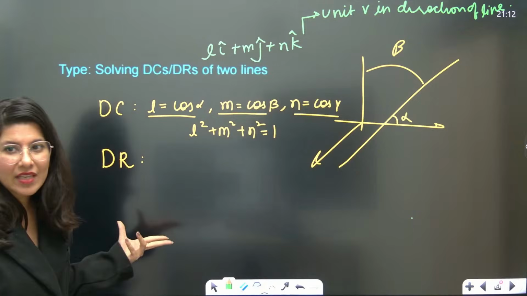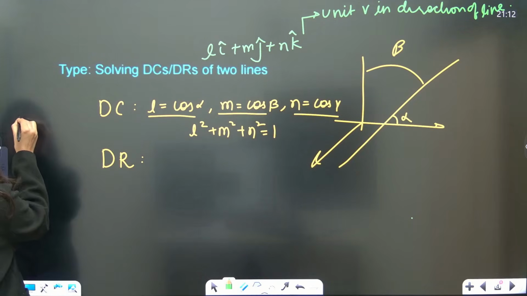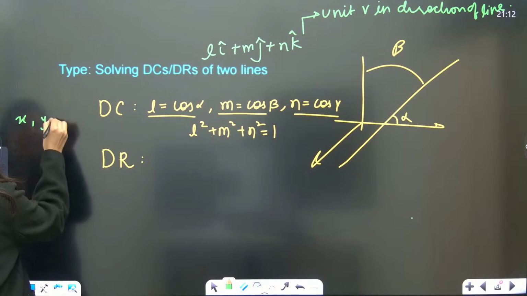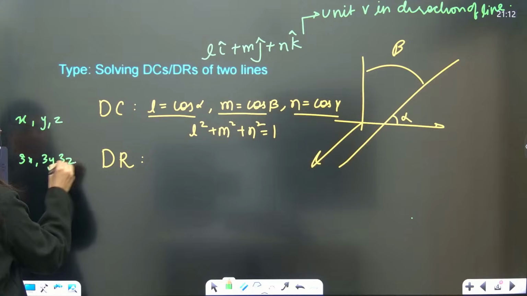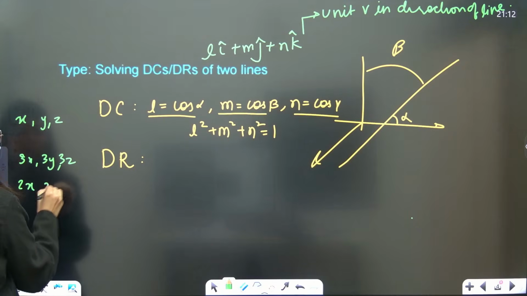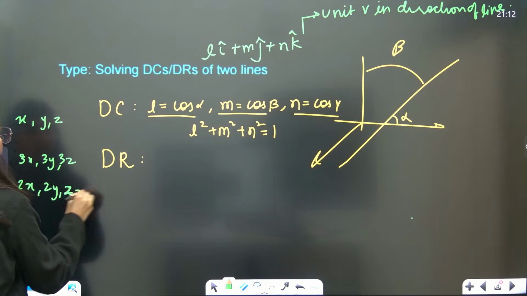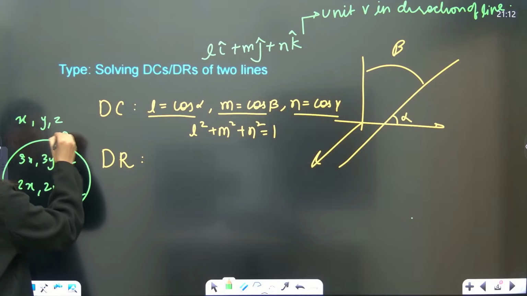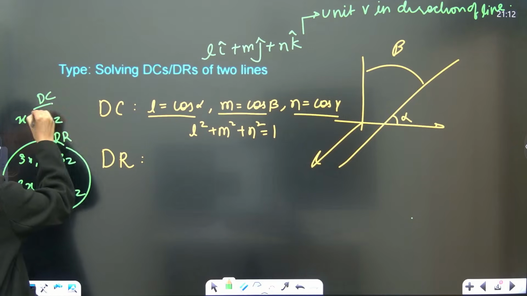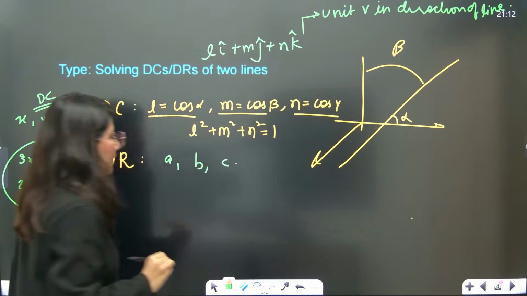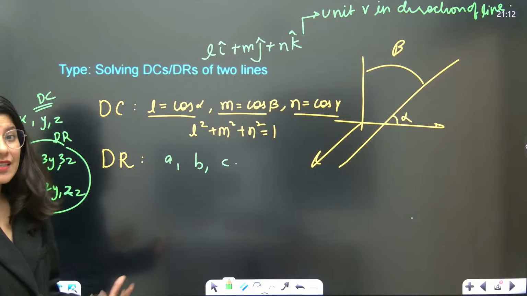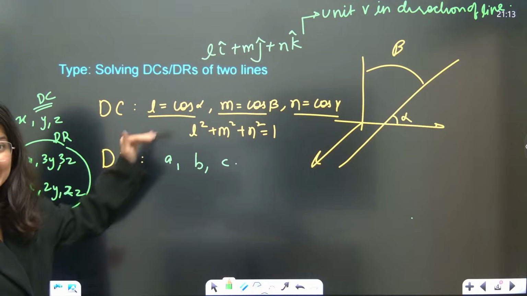Ratio is the same thing. Suppose your DC is x, y, z. Then your DR can be 3x, 3y, 3z, or 2x, 2y, 2z. Are you getting my point? So this is your DR and this is your DC. DR will be a, b, c. Now what is the relation between DC and DR?